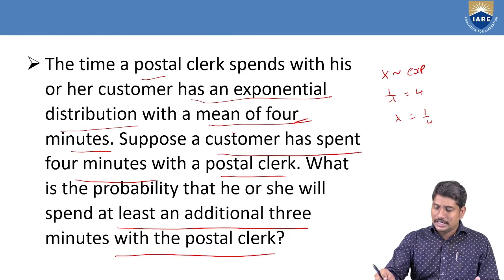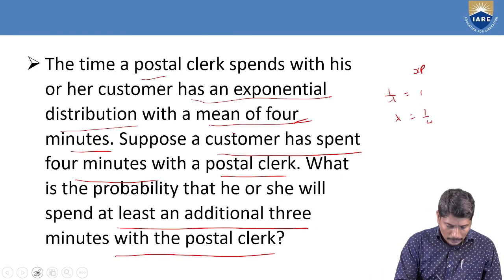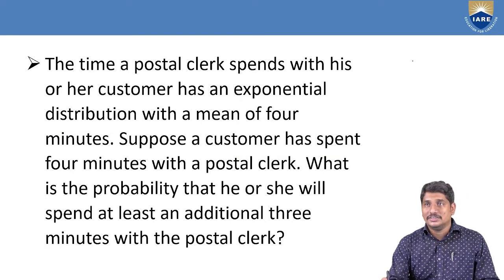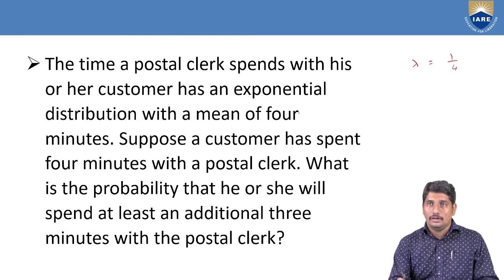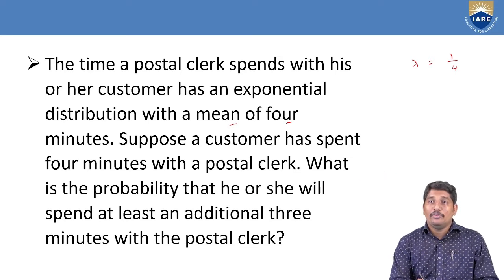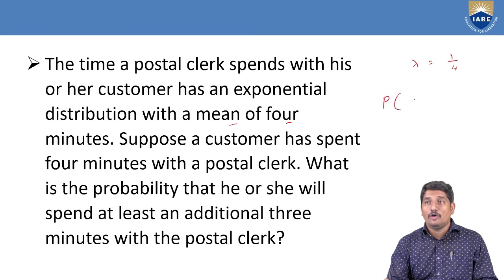Okay, so let us take down the important details from the data. That is, lambda is equal to 1 by 4 because the mean is 4 minutes, and we have to find the probability given that the customer has already spent 4 minutes.